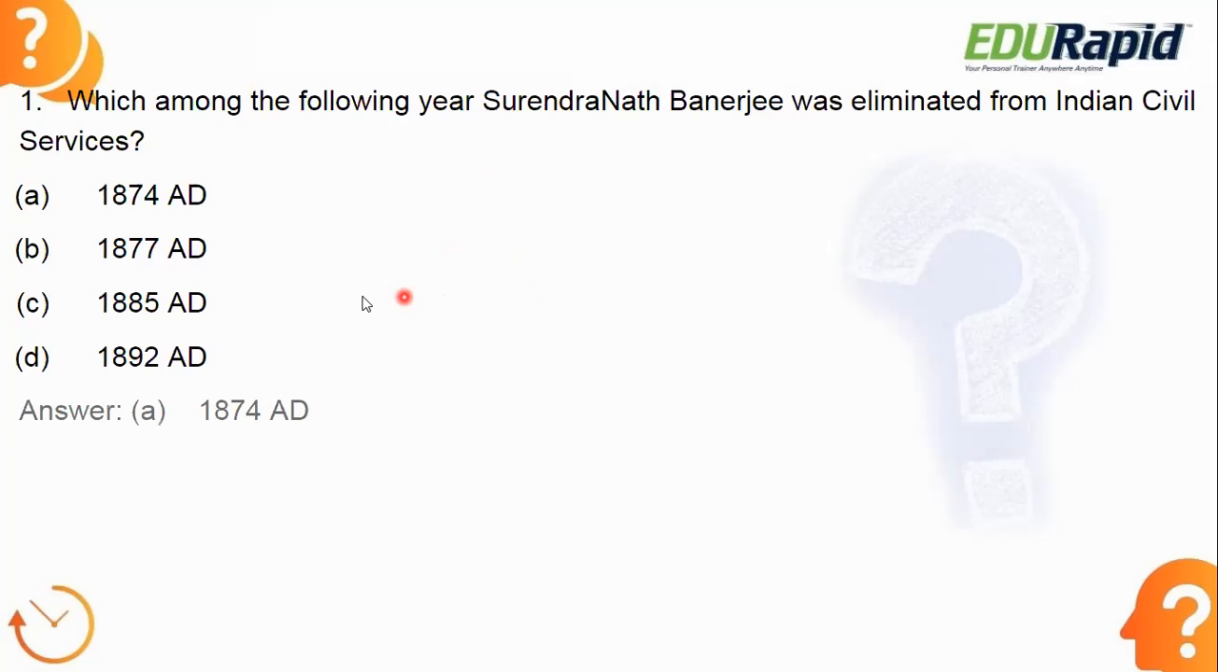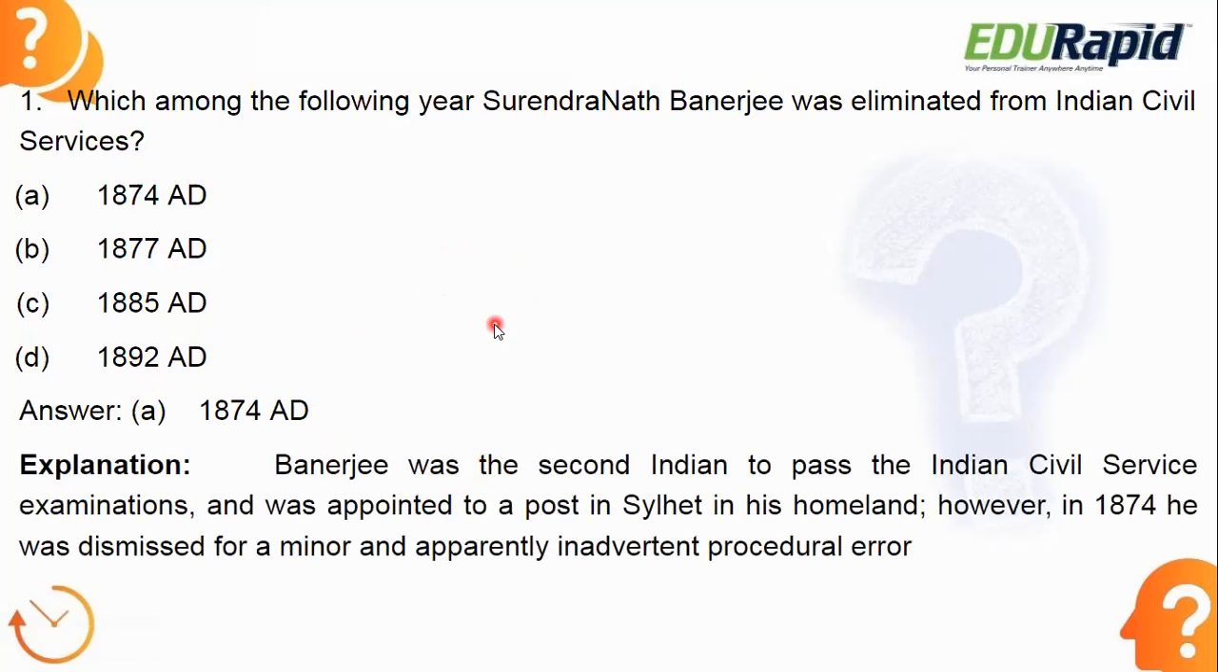Okay, let's see the answer. The answer is option A, 1874 AD. In the year 1874, Surendranath Banerjee was eliminated from the Indian Civil Services. Remember 1874. Banerjee was the second Indian to pass the Indian Civil Services examination. We are talking about the period of British rule, not independent India.